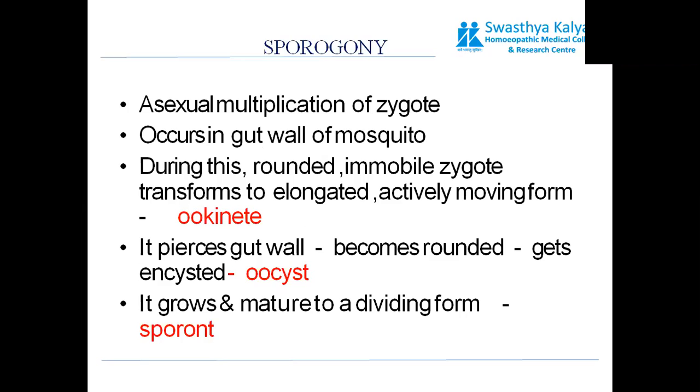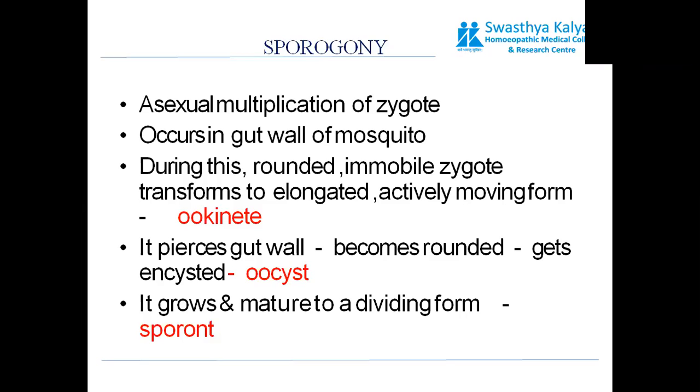The third stage, that is sporogony, is division of the zygote, which occurs in the gut wall of the mosquito. The salivary gland would be the final destination from where the sporozoites would be dispersed.